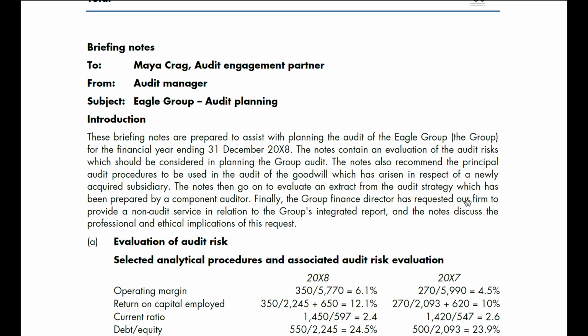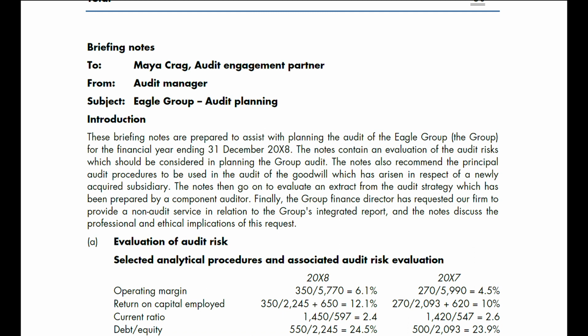Briefing notes to Maya Craft, Audit Engagement Partner, from Audit Manager. Subject: Eagle Group, Audit Planning. Introduction. These briefing notes are prepared to assist with planning the audits of Eagle Group for the financial year ending 31st December 2008.